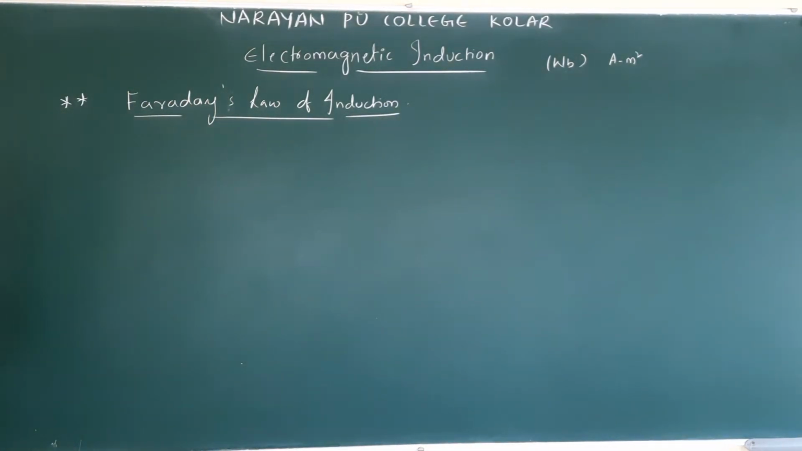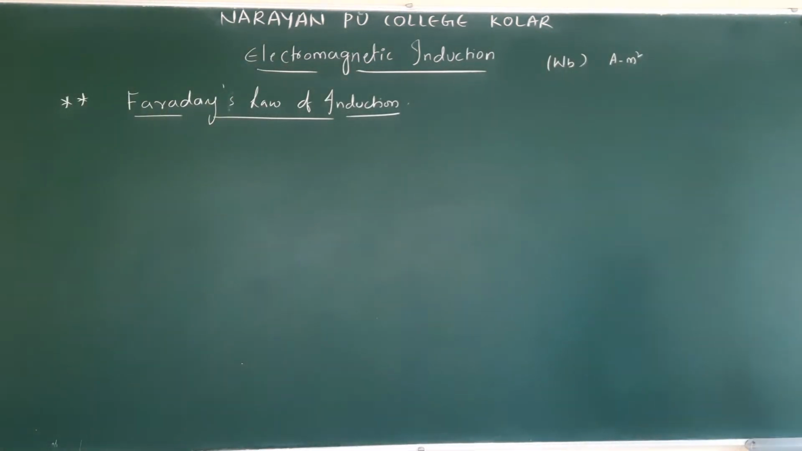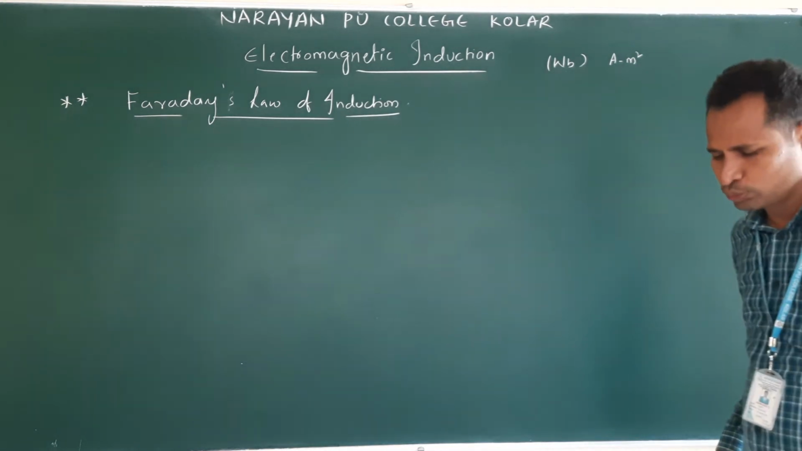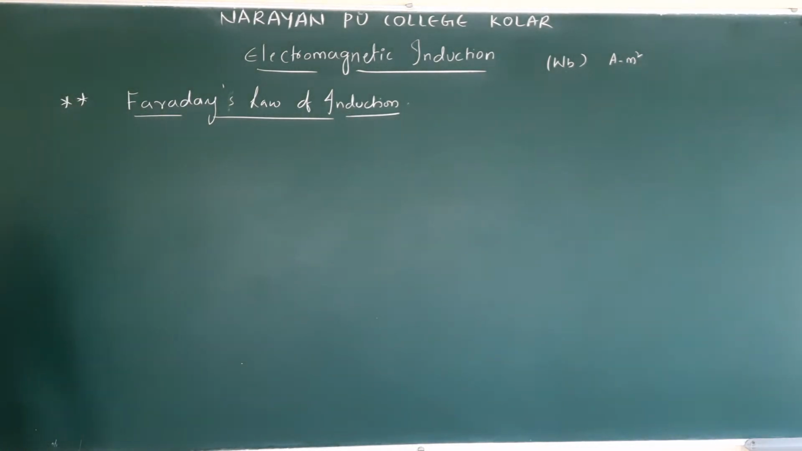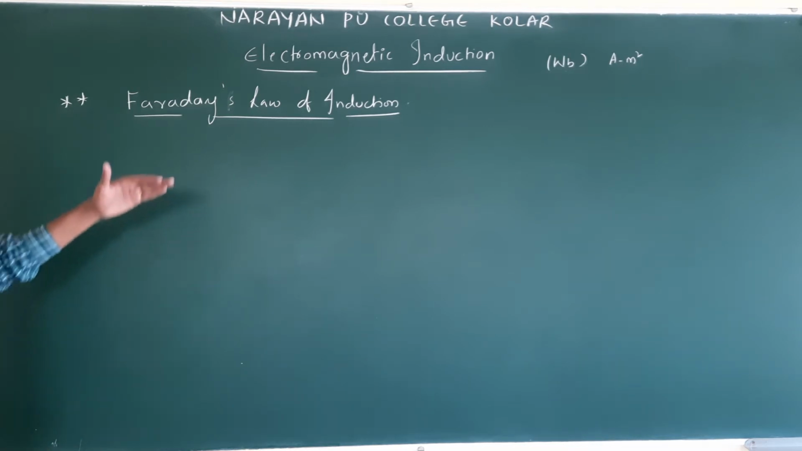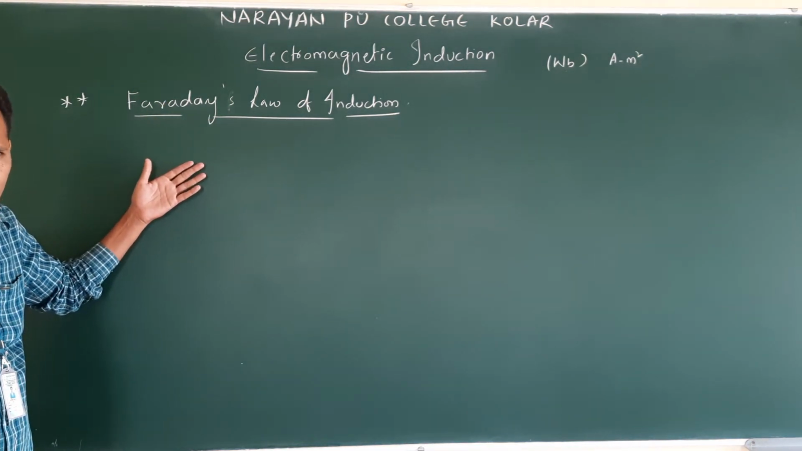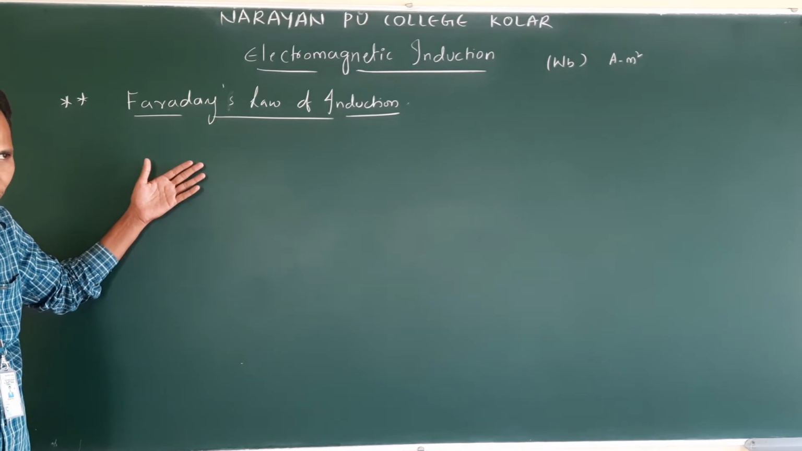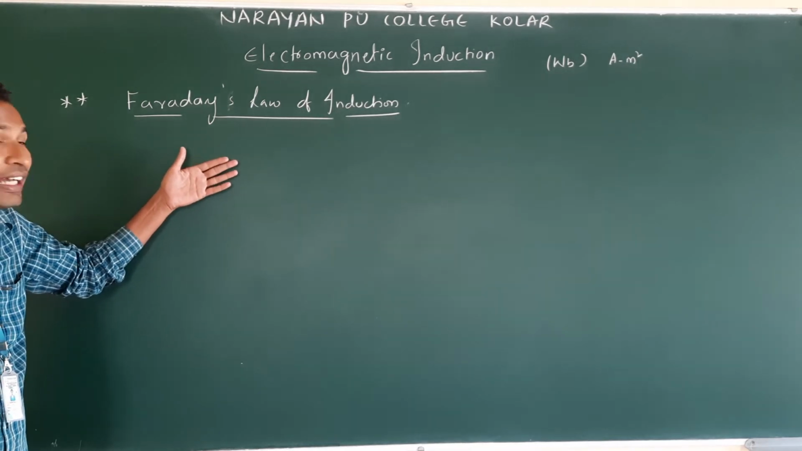So in all three experiments, the Faraday and Henry experiments, what did they notice? What did they do? They changed the magnetic field. And we also understood that a change in magnetic field produces current or EMF. Now we will see Faraday's law. Faraday's law is that a varying magnetic field in a coil develops an EMF. In the further statement, we will see the mathematical equation.